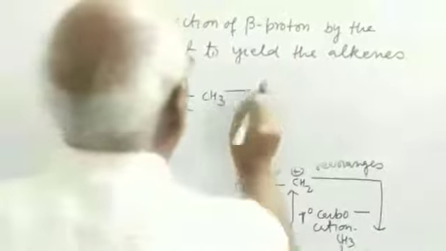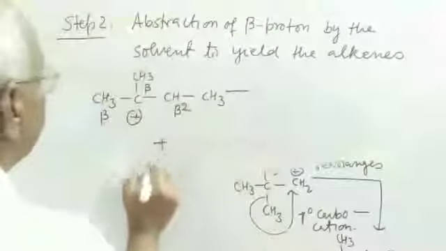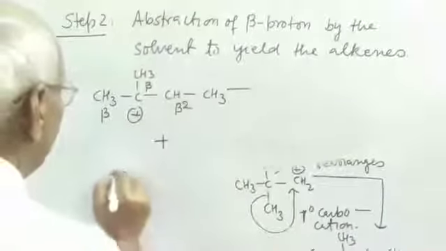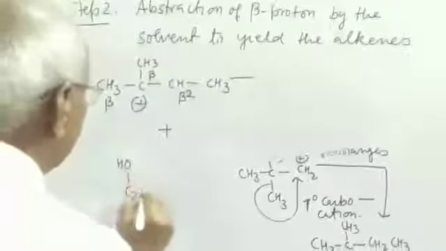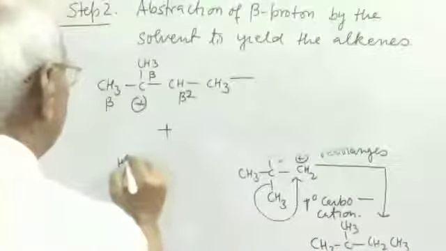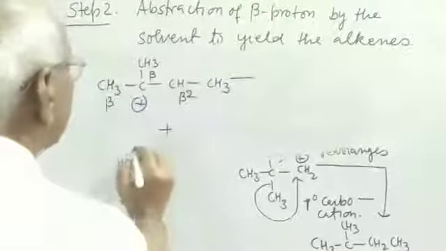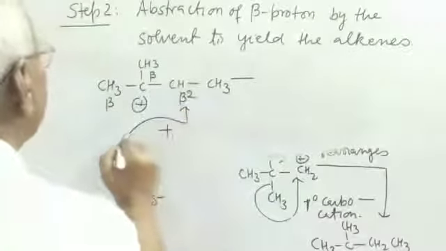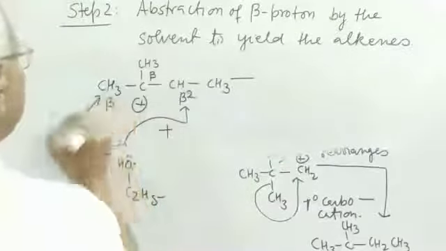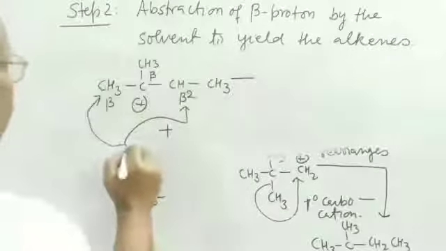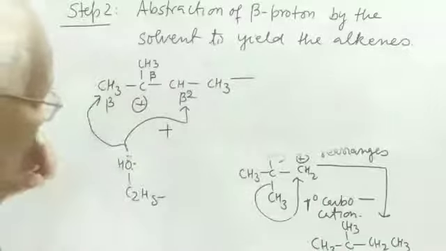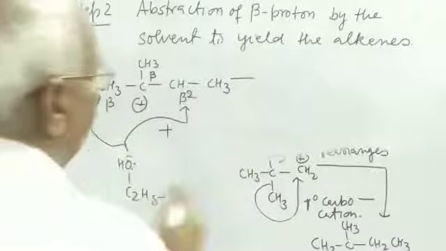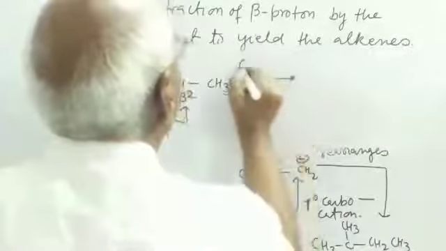So under the influence of solvent, say it is C2H5OH, this lone pair abstracts either this proton or this proton. In both cases, a mixture of products is obtained. This is the first step.